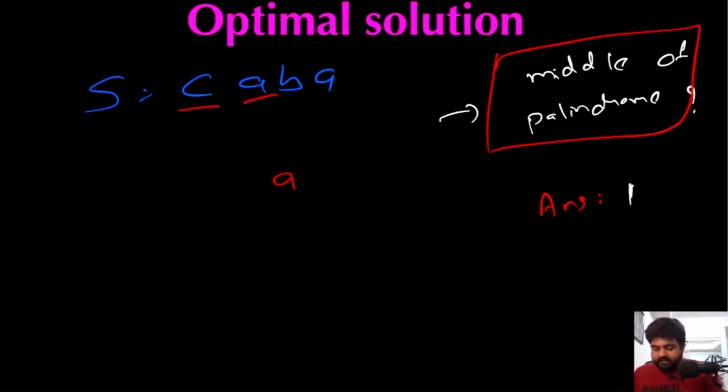Now we are going to have this value A. Again, we are going to repeat the same process. Well, A is a palindrome in itself, so we are going to add the value to our answer first of all. So this becomes 2. Now again, we are going to check whether this A is the middle of any palindrome or not. We also have to check for both cases, whether this could be an odd length palindrome or an even length palindrome.